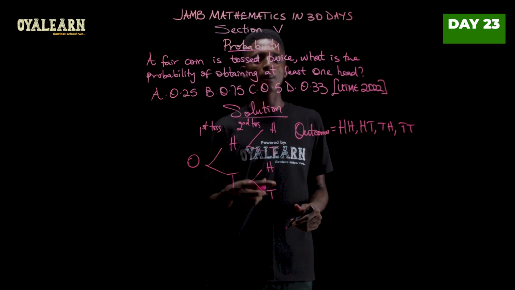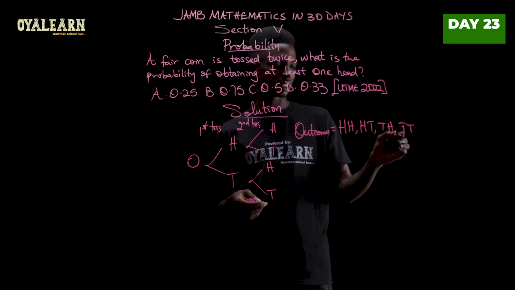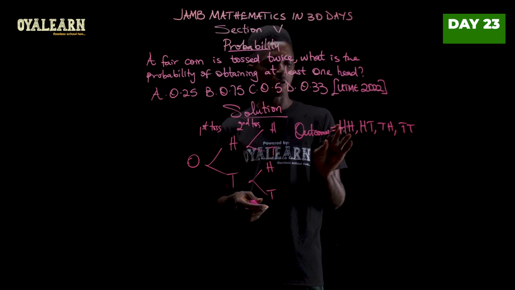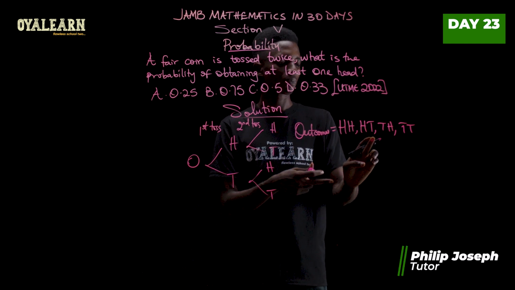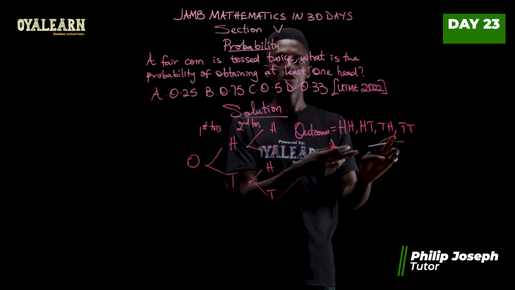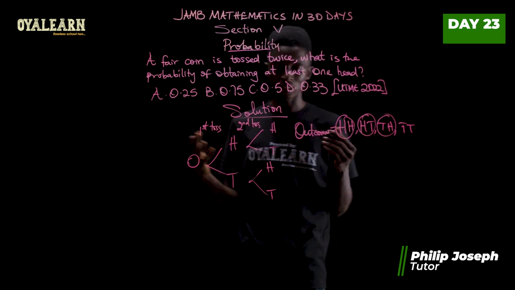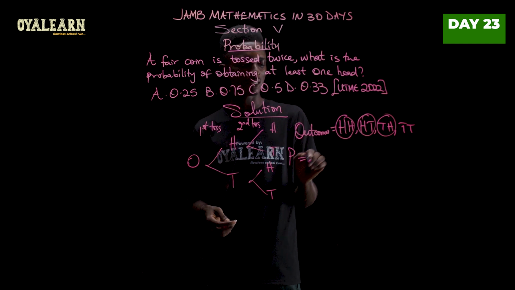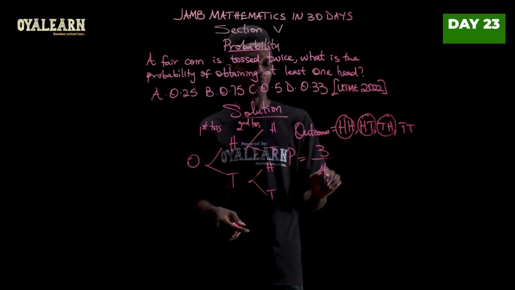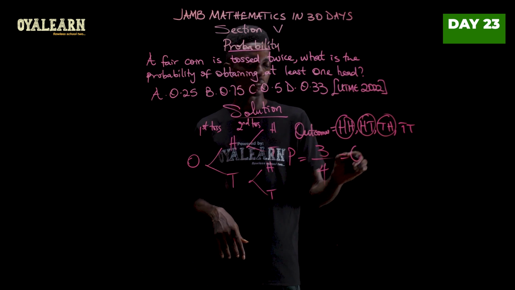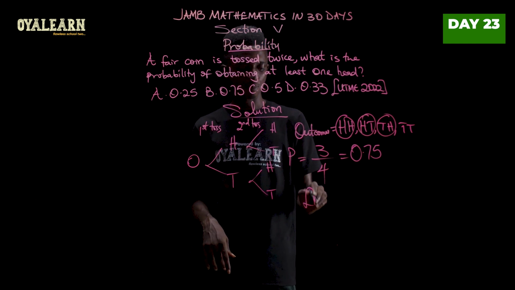And the question is asking for the probability of getting at least one head. So the only thing that is out of it is tail, tail, where there is no head. Here we have the first one being head, the second toss being head, first toss being head, second toss being tail, first toss being tail, second toss being head. So these are the ones that have the condition we want, which has at least one head. So the probability in this case would then be expected outcome 3, total outcome 4. And 3 divided by 4 will give you 0.75. So the correct option is B.